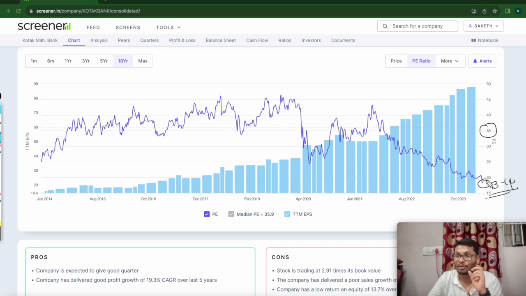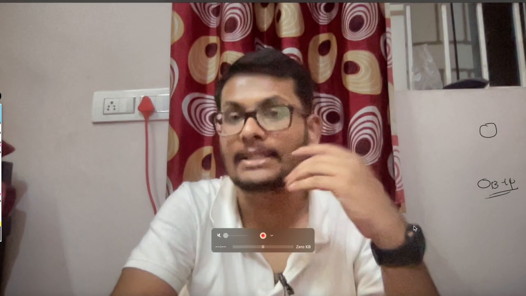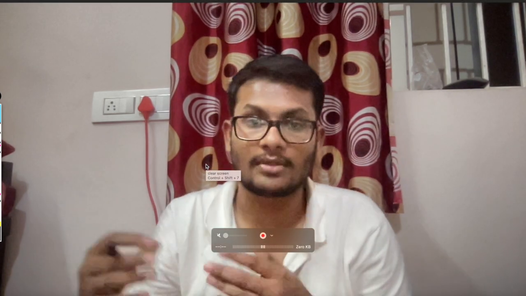So here it has gone through time correction, and there was some news, not speculative news, but the RBI has given some rules against HDFC Bank. I will be explaining it. There will be no new customers onboarded to its credit card, and this happened because they haven't maintained the infrastructure that should be there.